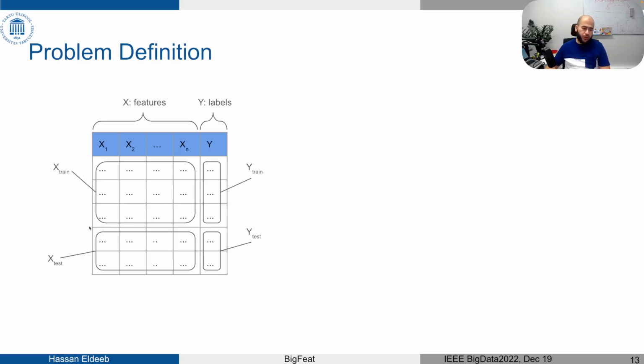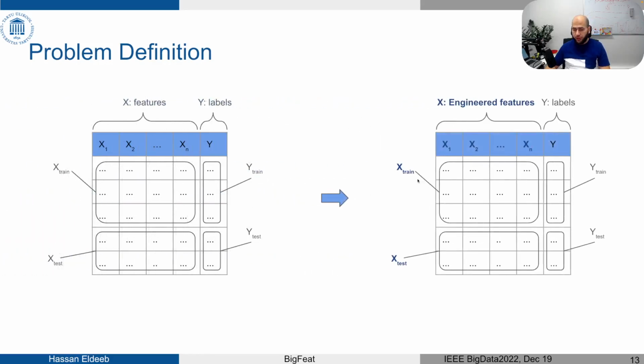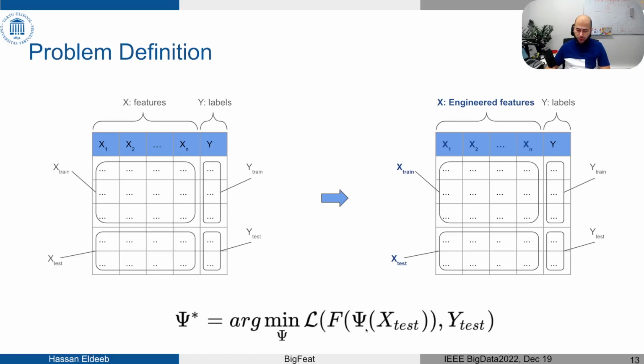We split or partition this dataset into two splits, the training split and test split. We use the training split to learn some transformation function that can transfer these features into a new space, or generate some engineered features that are expected to improve the predictive performance when we use our machine learning model. So basically, we are searching for a function psi.